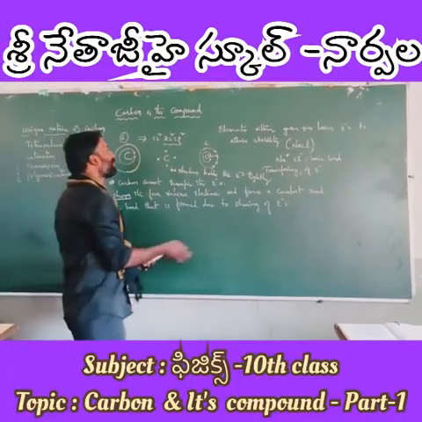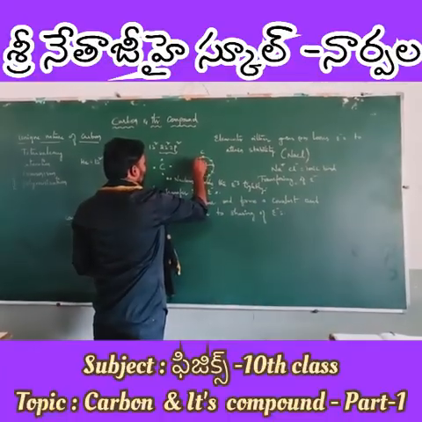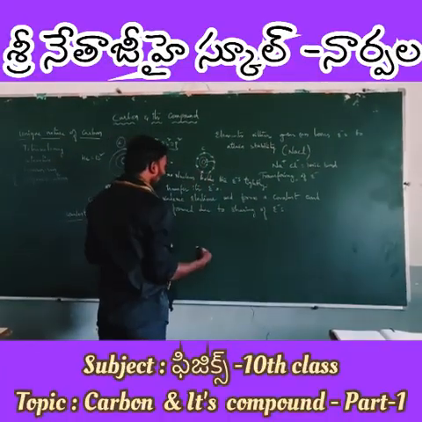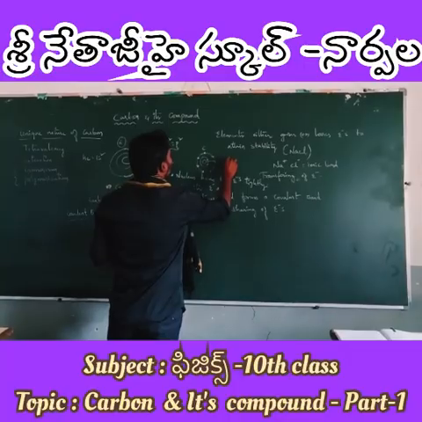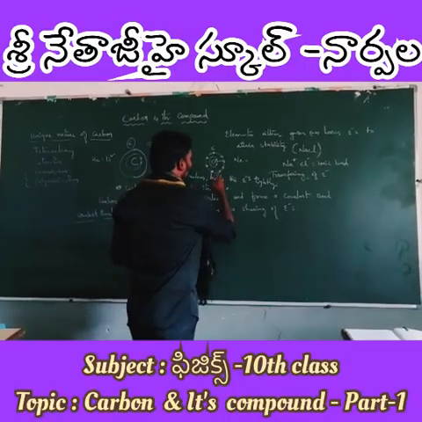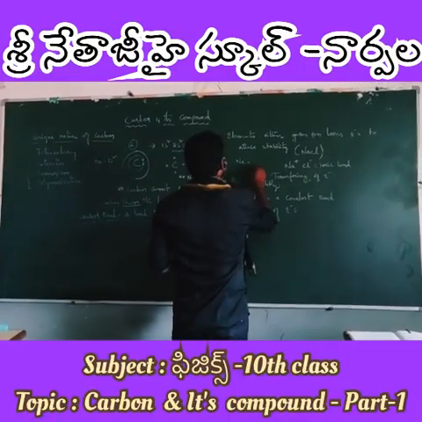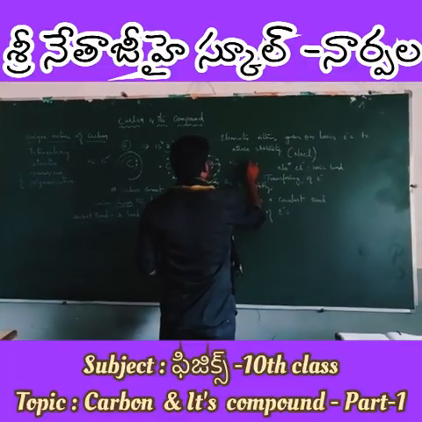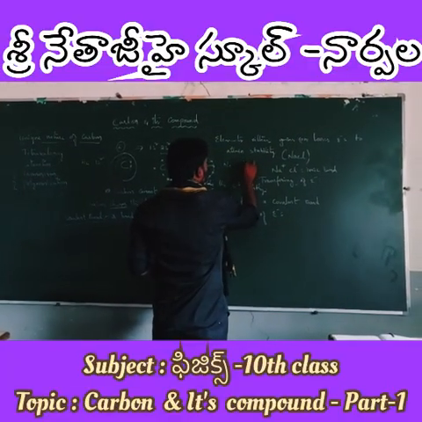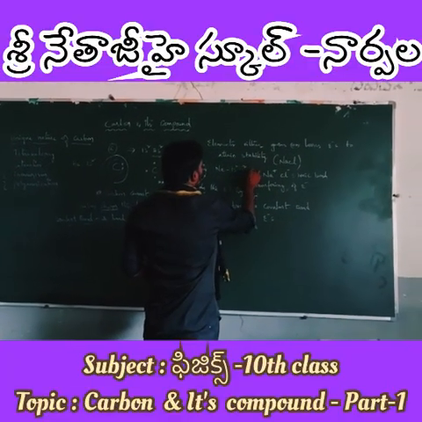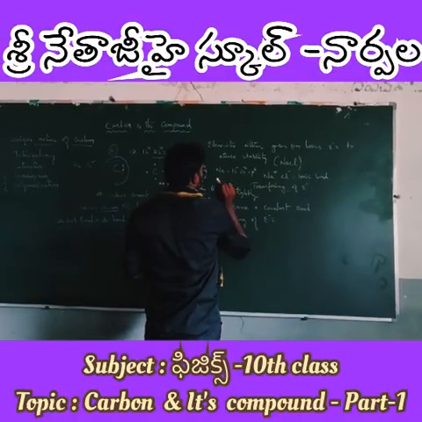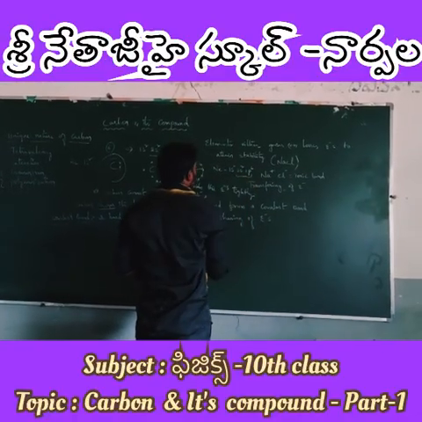If it gains 4 electrons, what happens? Then it becomes stable by attaining the nearest inert gas configuration, that is neon, 1s2, 2s2, 2p6. Therefore, this is stable.